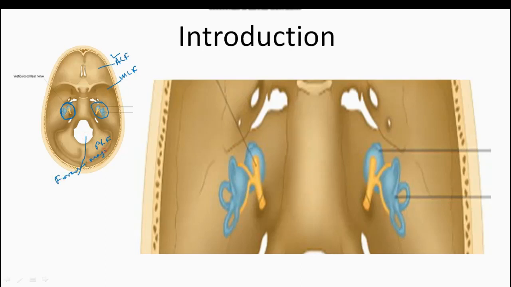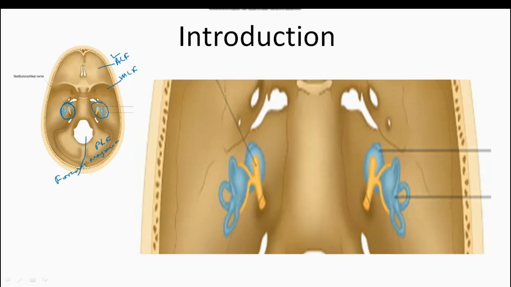So this internal ear is present in the middle cranial fossa, housed in the petrous part of the temporal bone. Clear? This is present in the petrous part of temporal bone.